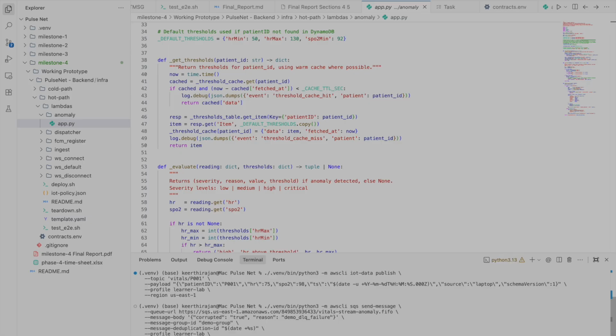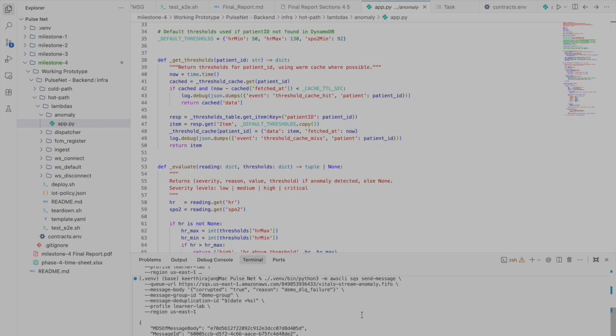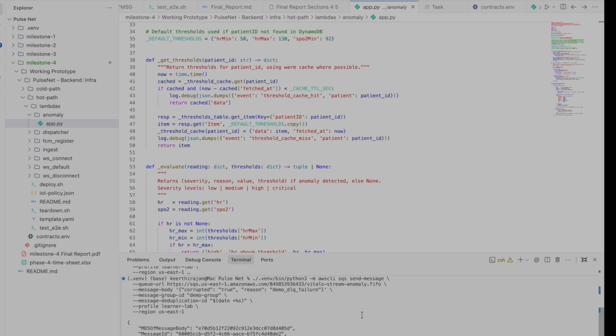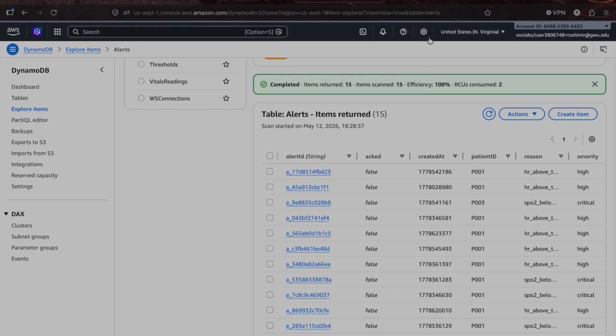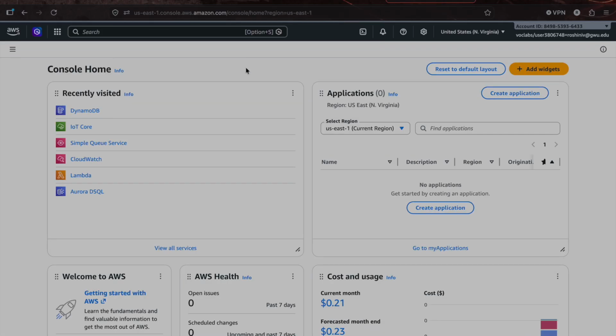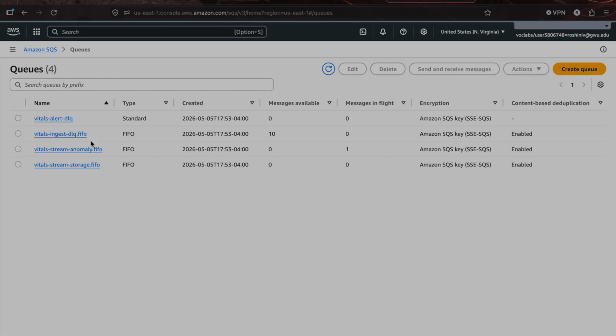I've just injected a poison pill, a corrupted payload, into the processing queue. The Lambda tries to process it and it crashes. Because of a fault-tolerant design, SQS intercepts the crash. It automatically retries processing the message 3 times. When it fails the 3rd time, it strips it from the main queue and drops it in the dead letter queue.